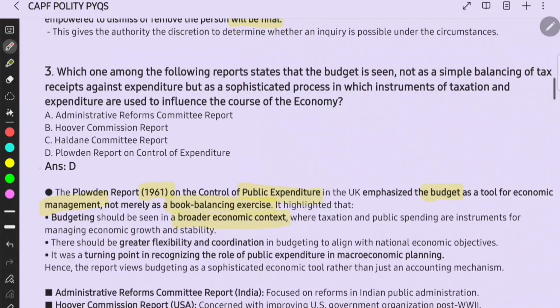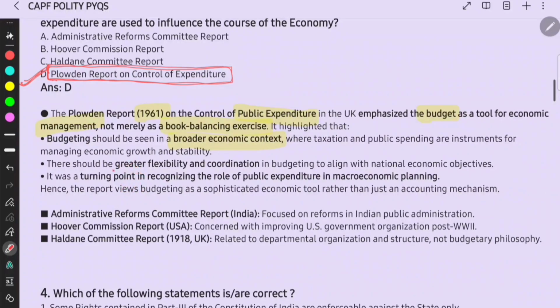See, there will be such questions in UPSC about which we don't have any knowledge, right? You can leave this question if you don't know anything about it. Then there should be greater flexibility and coordination in budgeting to align with national economic objectives. This is what he said. And it was a turning point in recognizing the role of public expenditure in macroeconomic planning.